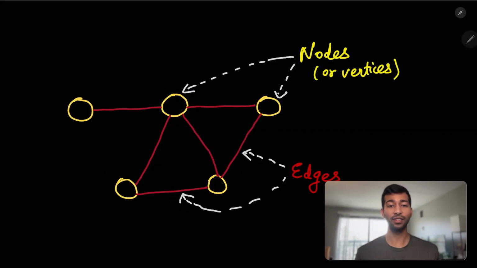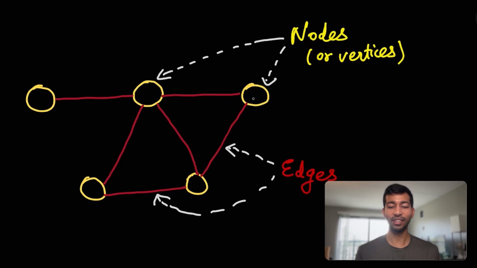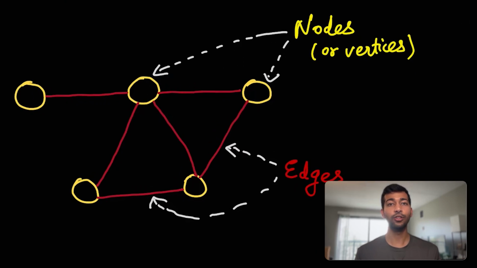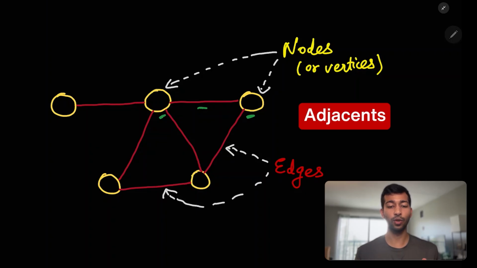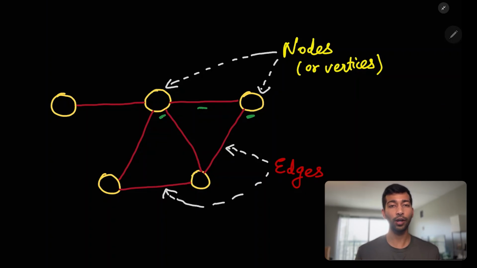So that is represented now in our picture. These are nodes and these are edges. So those are the two common keywords. Now let's talk about more keywords. As you can see, these nodes, let's say this one and this one, are connected through this edge right here. So they are called adjacent, like the English word, adjacent to each other. That is a keyword that's used quite often.